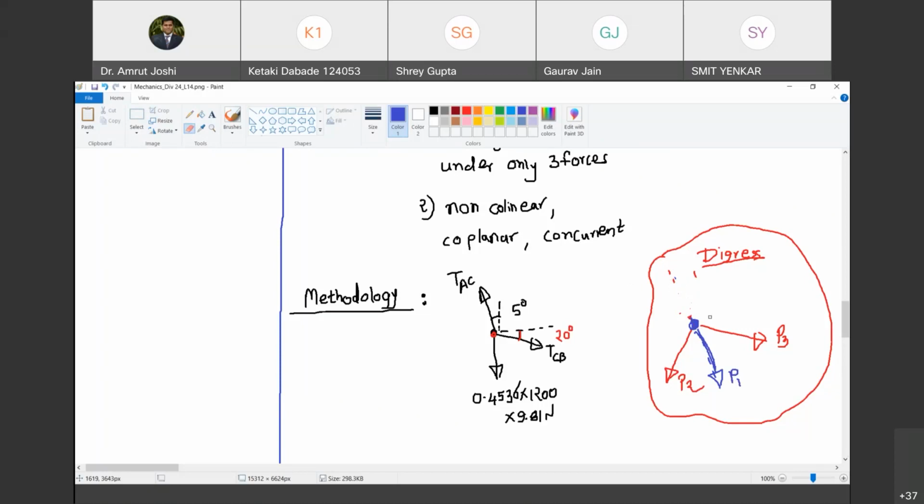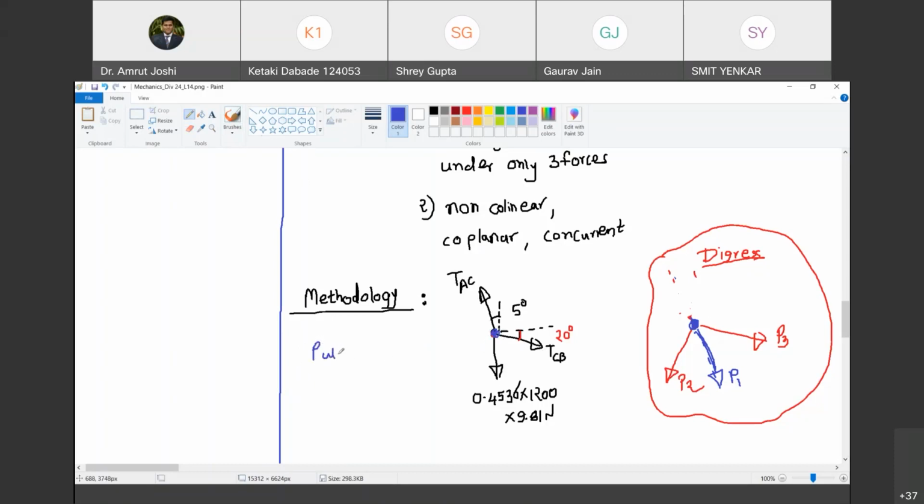So in methodology, what is the care that we have to take? We have to show all the forces of the same nature at a point. Happy? Yes, sir. Next methodology. Whatever is the nature of those forces, that nature we are going to call positive. So what is the nature of all forces at this point?